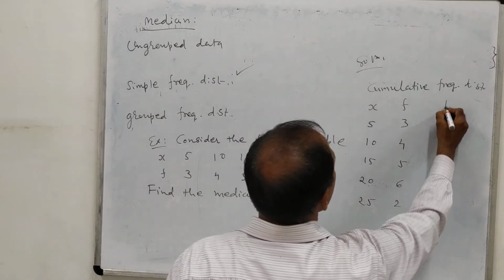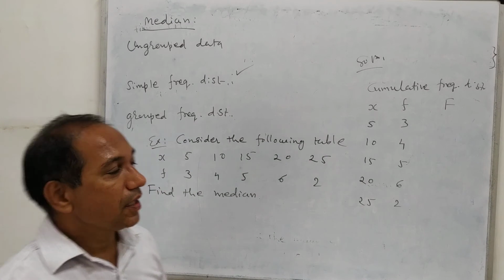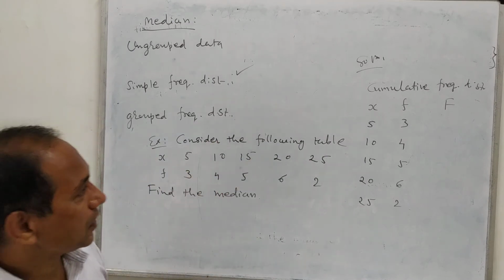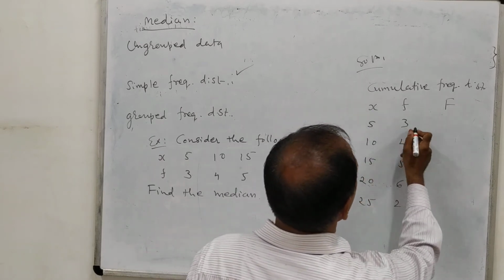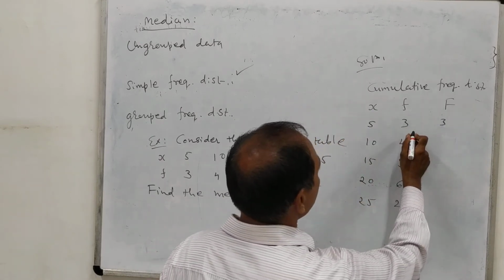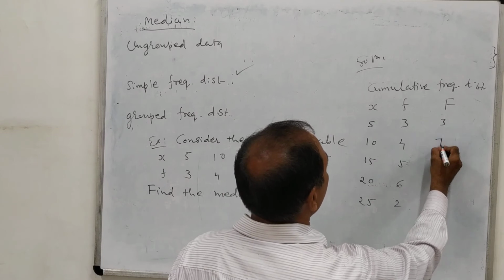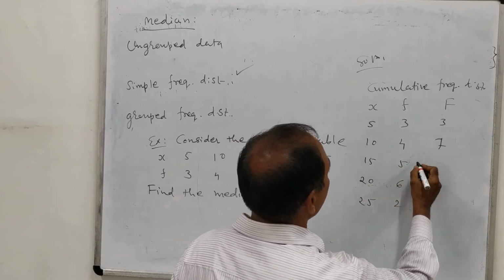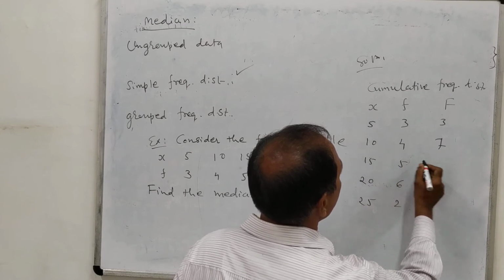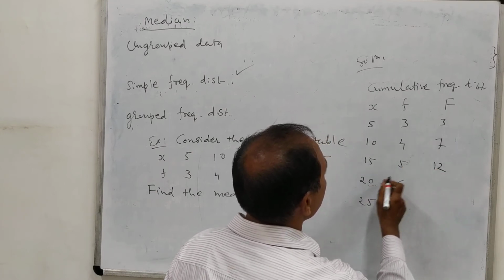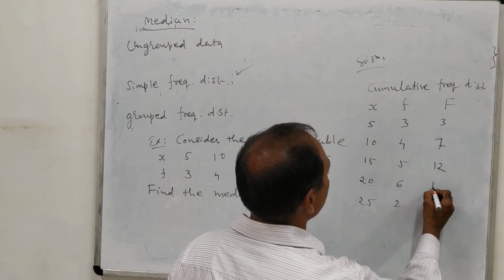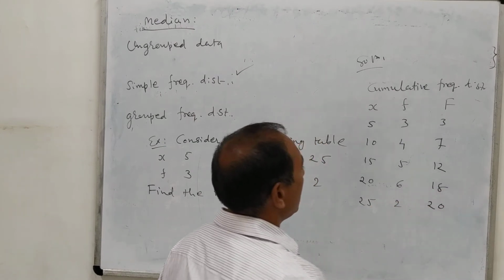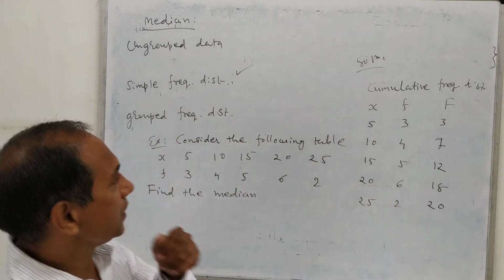The cumulative frequencies we will denote by capital F. That means we will consider less than type frequencies. For 5 the frequency is 3, then we will add up the numbers. For less than 10 it is 7, for less than 15 it is 7 plus 5, that means 12. For less than 20 it is 12 plus 6, means 18. For less than 25 it is 18 plus 2, means 20. So this is the cumulative frequency distribution.